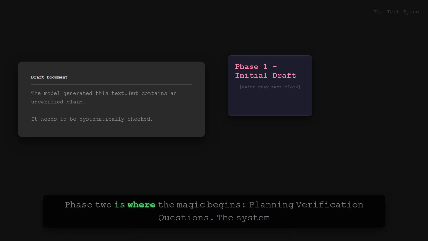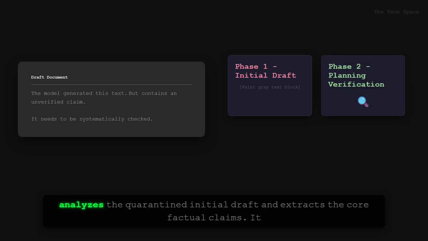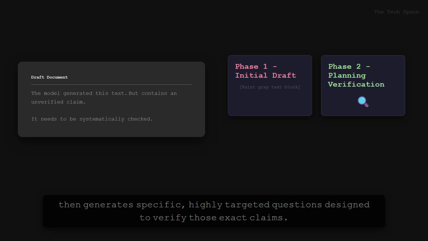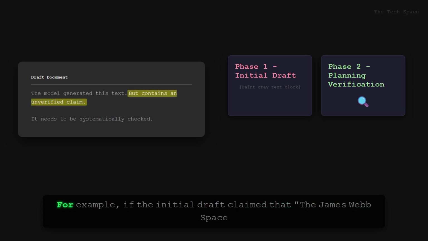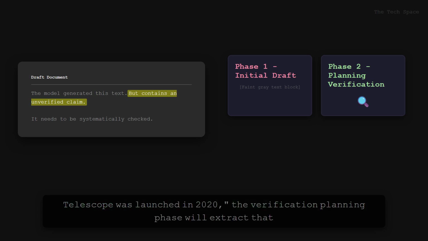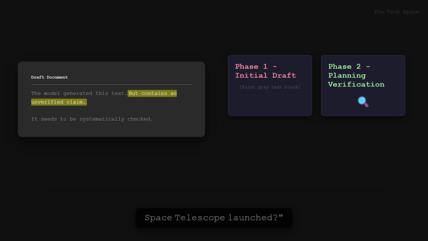Phase 2 is where the magic begins: planning verification questions. The system analyzes the quarantined initial draft and extracts the core factual claims. It then generates specific, highly targeted questions designed to verify those exact claims. For example, if the initial draft claimed that the James Webb Space Telescope was launched in 2020, the verification planning phase will extract that claim and generate the question, "In what year was the James Webb Space Telescope launched?"